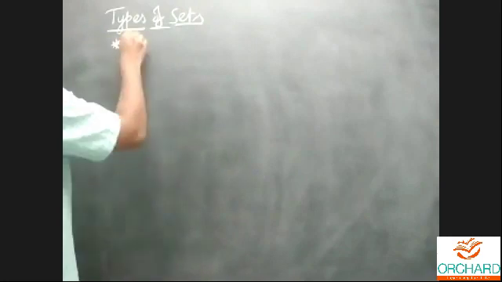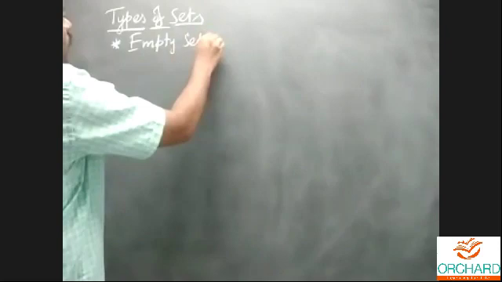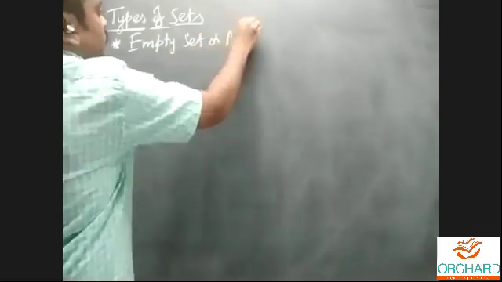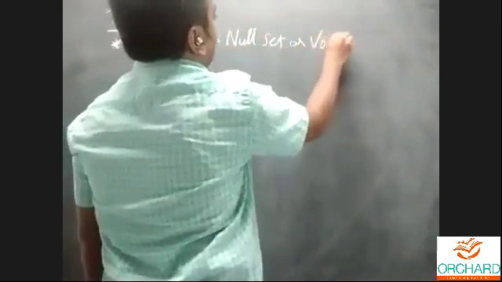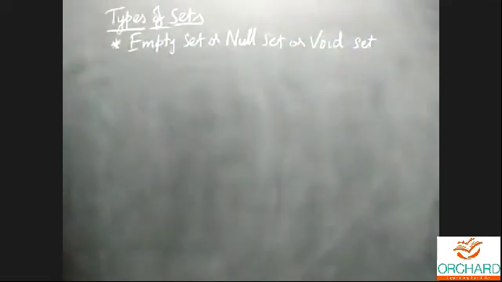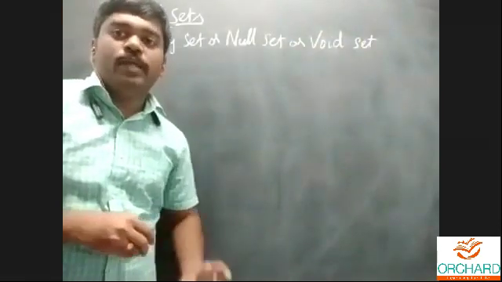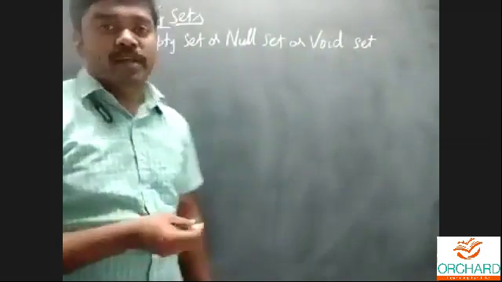First one, empty set or null set or void set. Yeah, these are equivalent names. Empty means nothing, no element. No element inside a set, that is called an empty set.